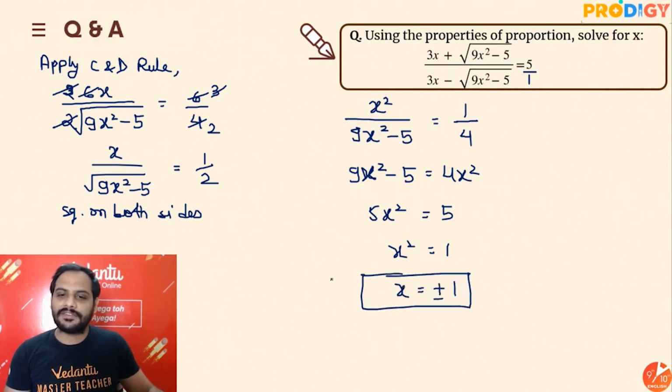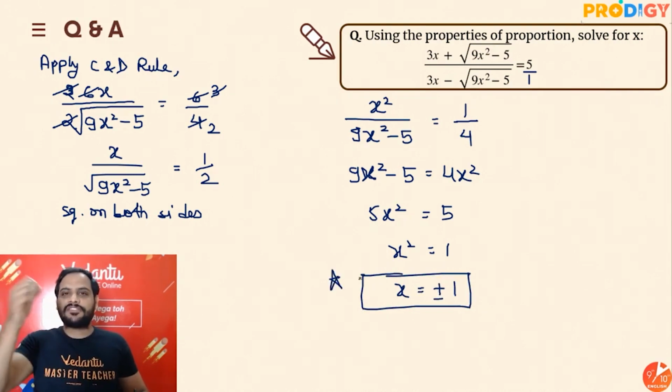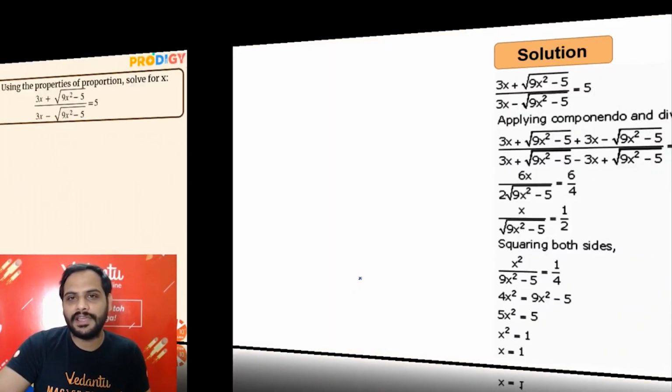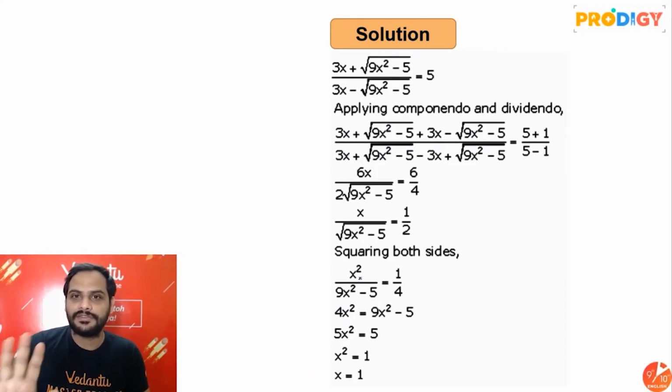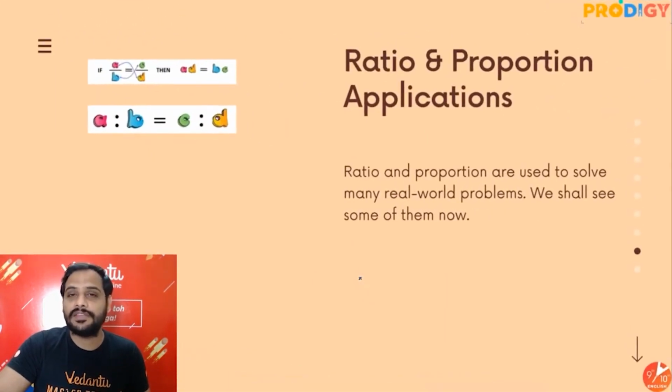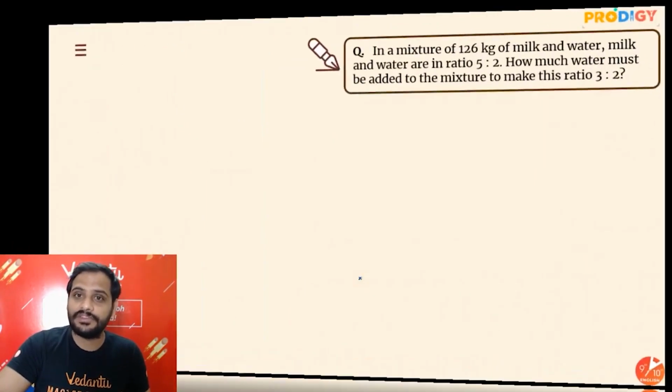Right? This step is very important, guys. If x square is equal to 1, x will be equal to plus or minus 1. Because 1 square is also 1, minus 1 square is also 1 only. Alright? So simple componendo and dividendo rule, and we have got our answer. As simple as that. Alright? So I have told you beta, this componendo and dividendo rule is very important. It will help you in answering the equations also, in solving the equations.